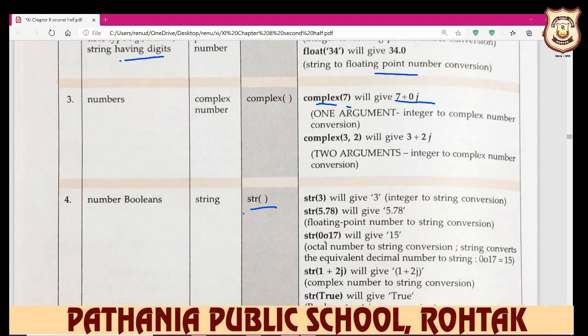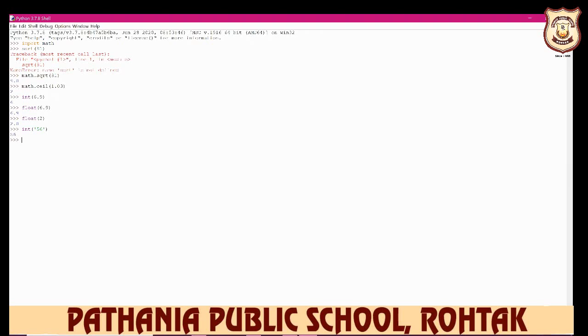Number boolean, str3. When you write down str3, 3 is an integer, but it converts the integer to string. How does it convert it? You see here. We write down str, and for example 34. So it gives the answer 34.